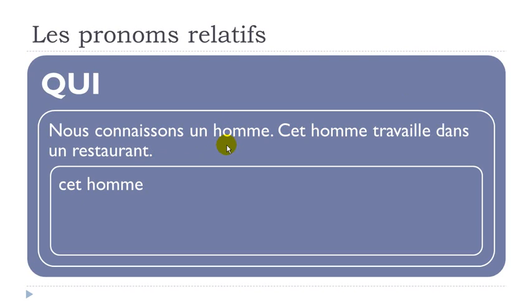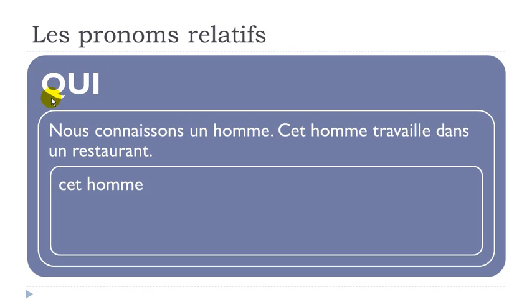Let's imagine that we would like to combine these two sentences, make one, and just avoid repeating here un homme or cet homme. In that case, well, we will use this pronom relatif, okay?